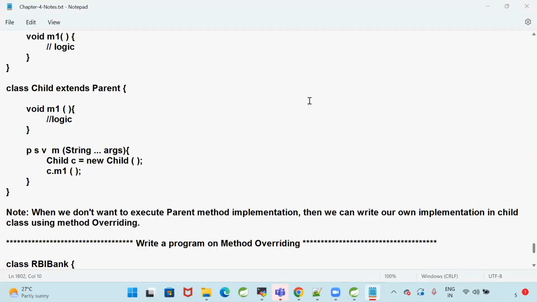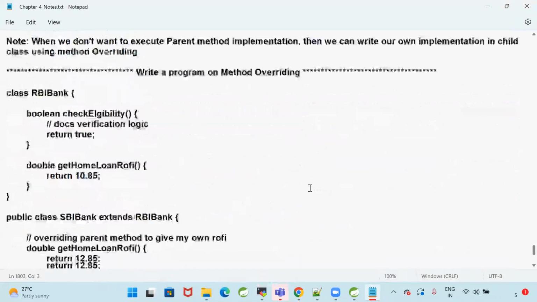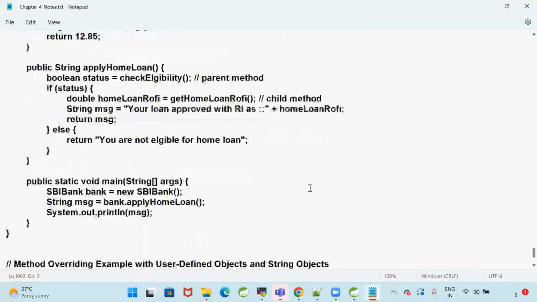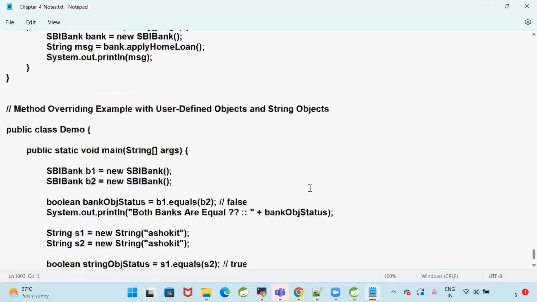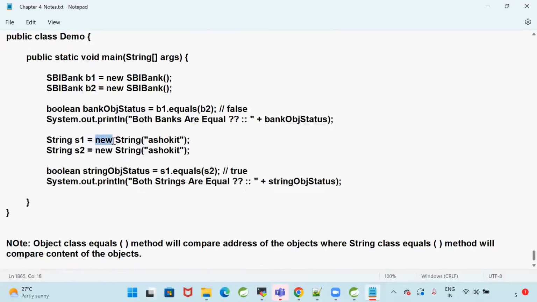Roshni, what is your question? Sir, in Java, can we create an object in only one way, that is using the new operator, or is there another? No, there are a total of 5 ways available to create an object. As of now, we discussed only one approach. In future, we will discuss those also.